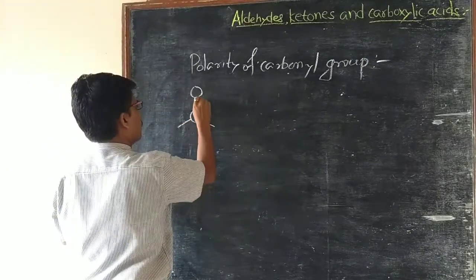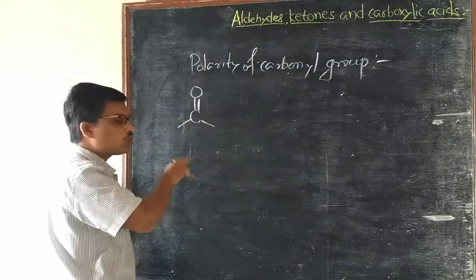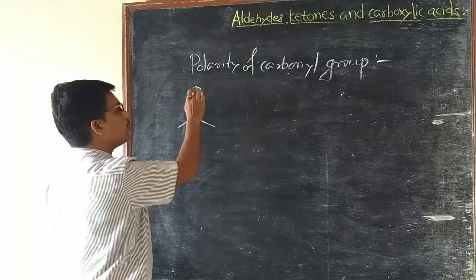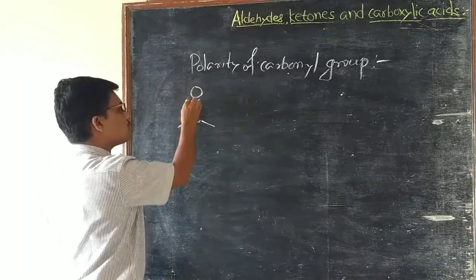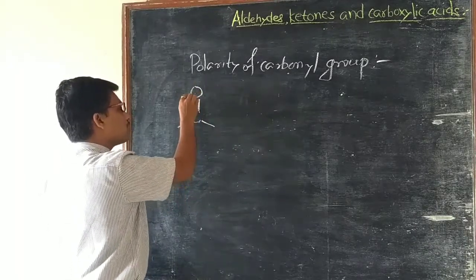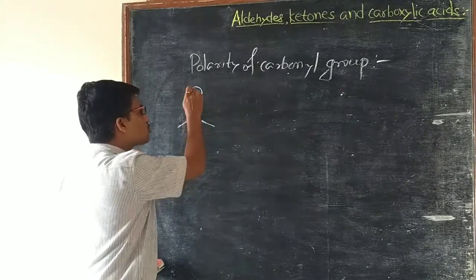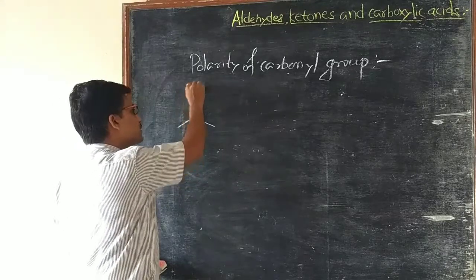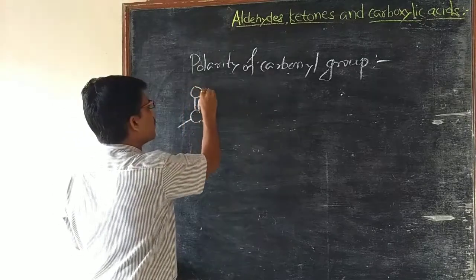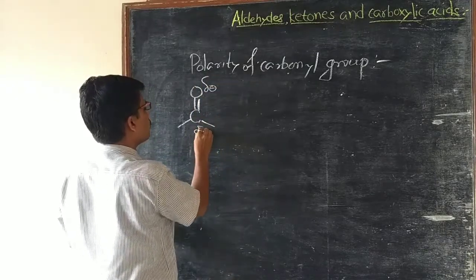This is the carbonyl group. Polarity of carbonyl group is due to higher electronegativity of oxygen than the carbon. Therefore, this oxygen attracts this electron pair towards itself. Therefore, this oxygen becomes partial negative and this carbon becomes partial positive.